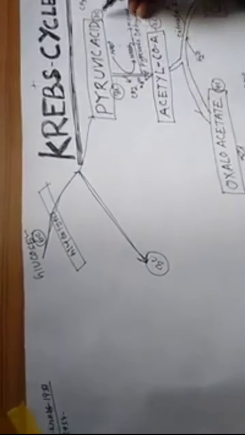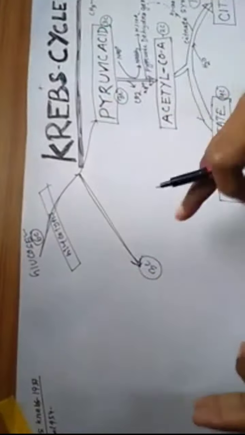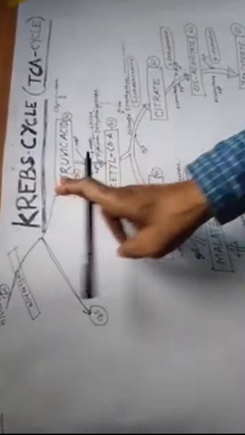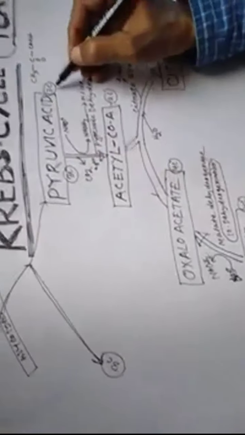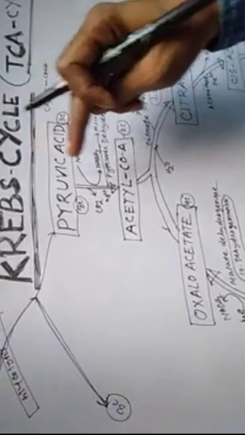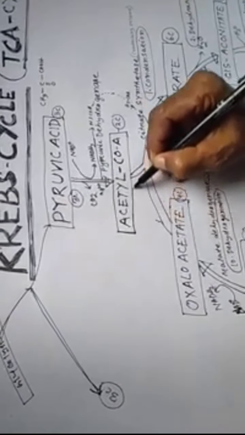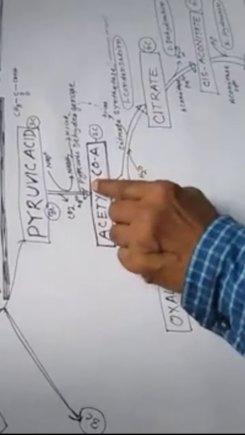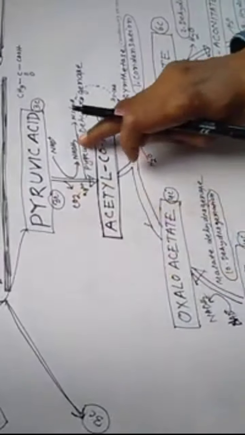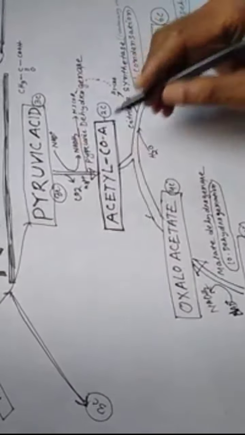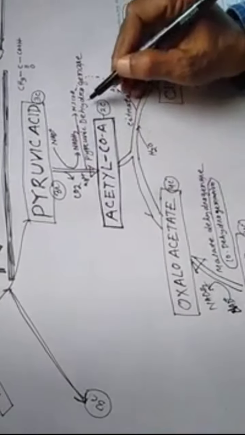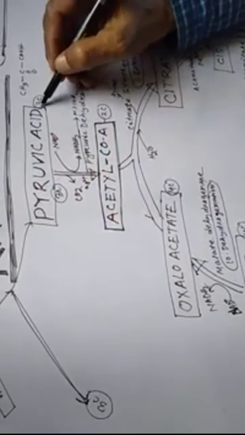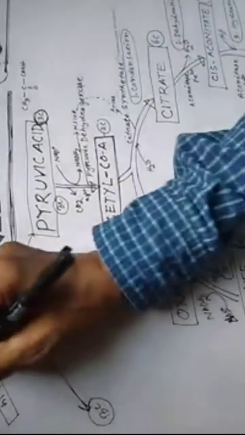Pyruvic acid, 3C. The same thing occurs on both sides, so we follow one side. Pyruvic acid, a 3 carbon compound, is converted into acetyl coenzyme A by releasing carbon dioxide and NADH2, with the enzyme pyruvic dehydrogenase. Pyruvic acid is 3 carbon, while glucose is 6.